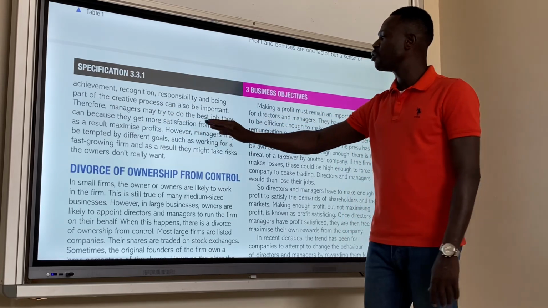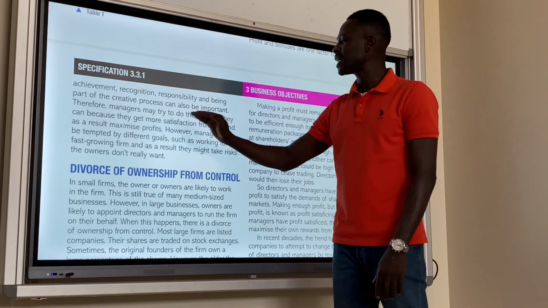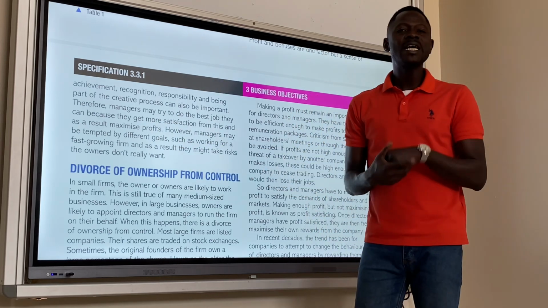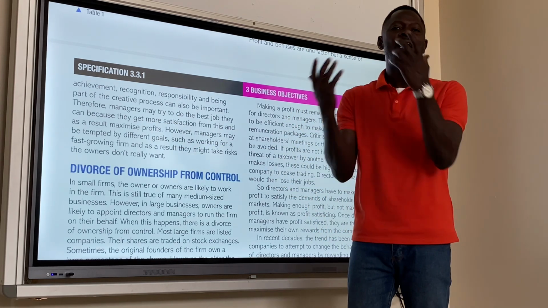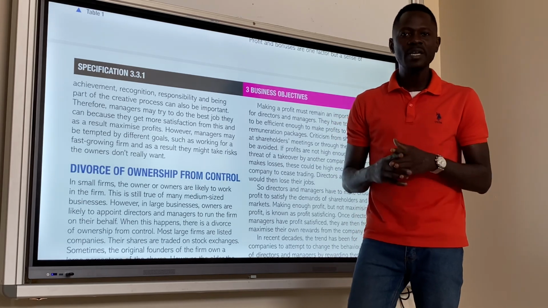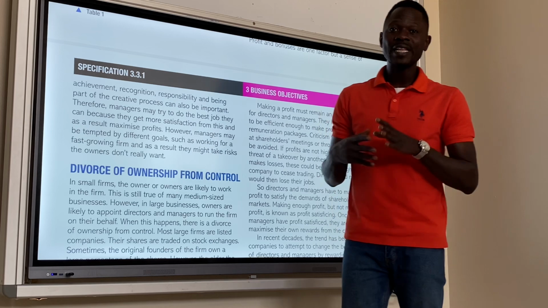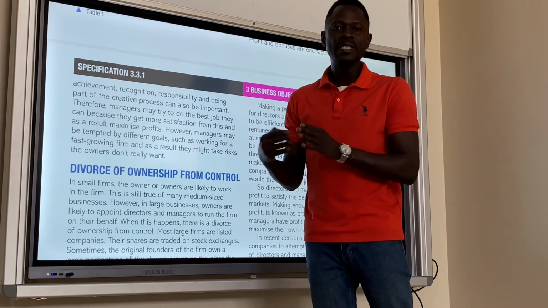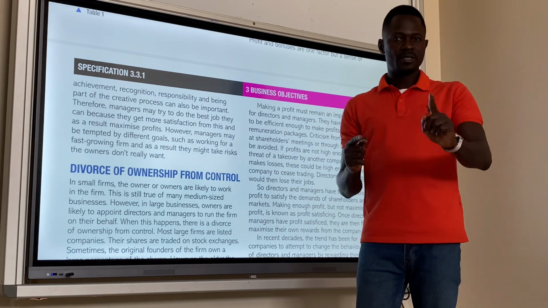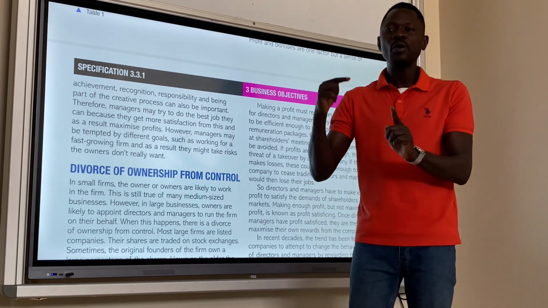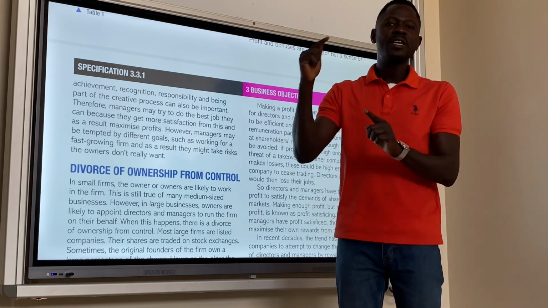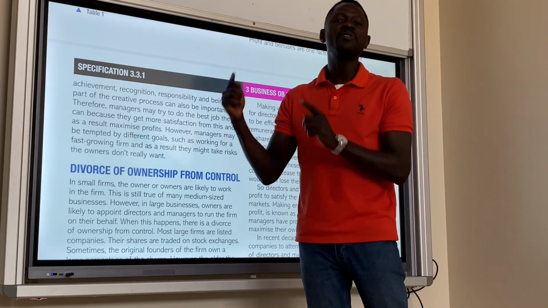Therefore, managers will try to do the best job they can because they get more satisfaction from this, and as a result maximize profit. If managers are able, they will put every effort into ensuring that workers are happy, because if workers are happy, they become more productive and efficient, and as a result productivity will increase in the firm and profit maximization might be achieved. But they will always take into consideration employees' rewards, their own rewards, before thinking about profit maximization.